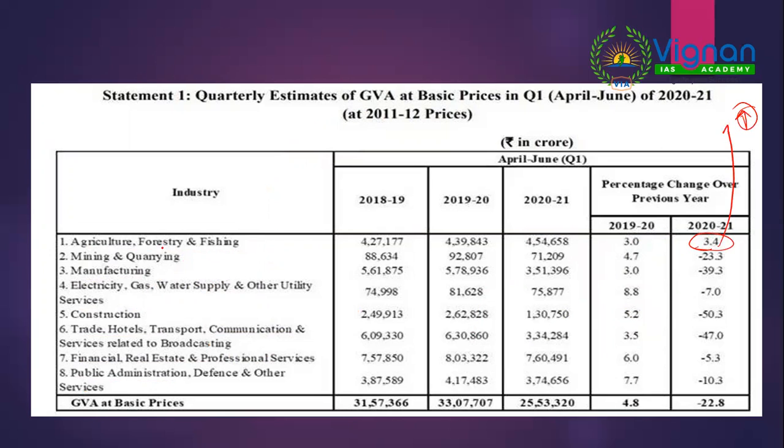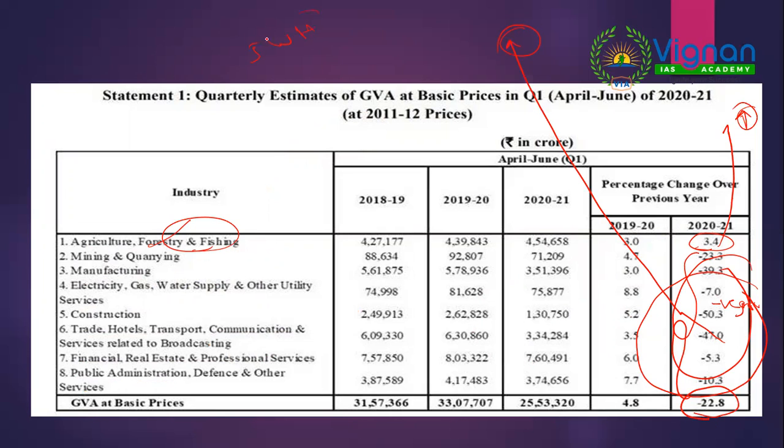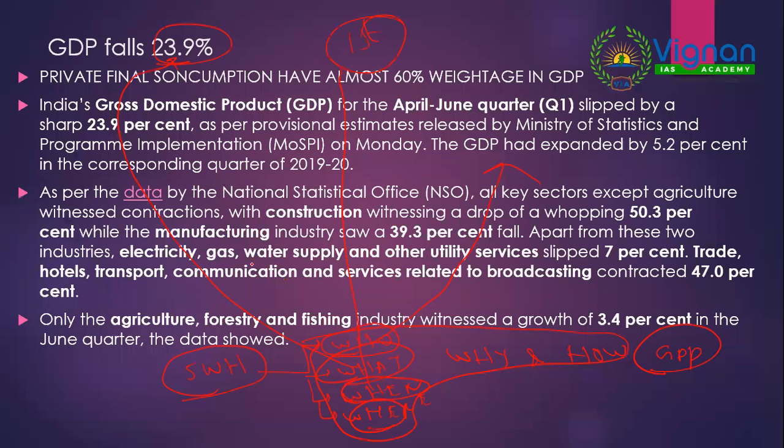It consists of forestry and fishing as well. If you observe all other sectors, they went into a negative growth rate. Because of this negative growth in all other sectors, the GDP in total contracted by around minus 22.8%. So for the answer out of 5WH, for the 'where', these are the areas.